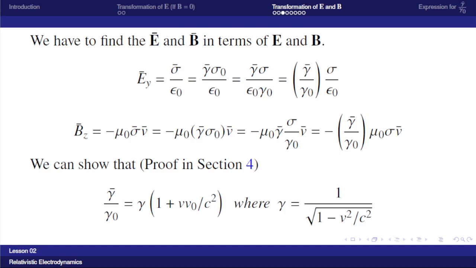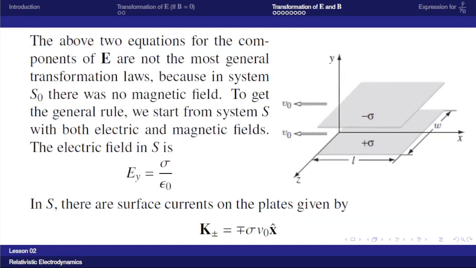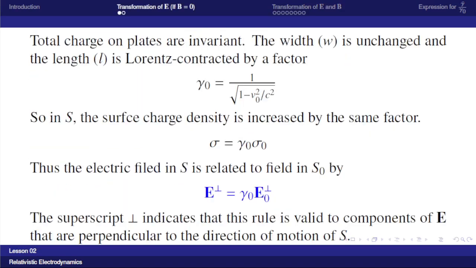Now we have to find the electric and magnetic fields E bar and B bar in the S bar frame in terms of E and B. For that we take Ey bar. It is equal to sigma bar by epsilon 0. That is equal to gamma bar into sigma 0 by epsilon 0. Now gamma bar into sigma 0 can be rewritten using the first expression: sigma 0 is equal to sigma by gamma 0.